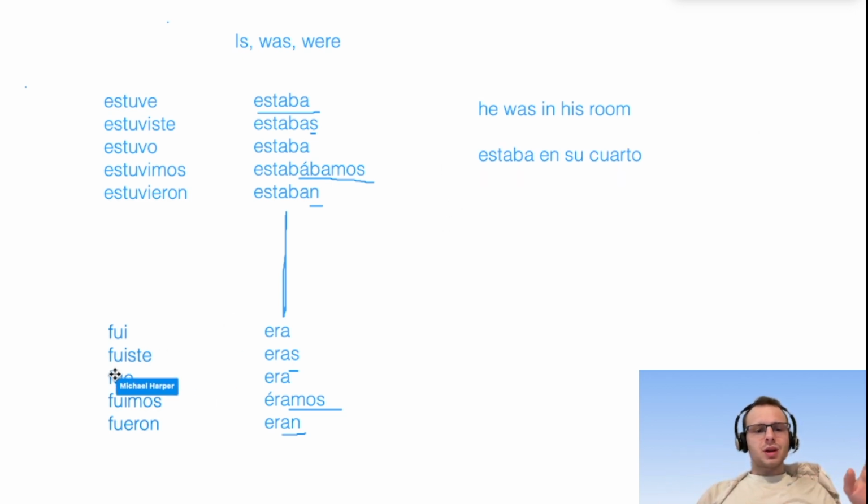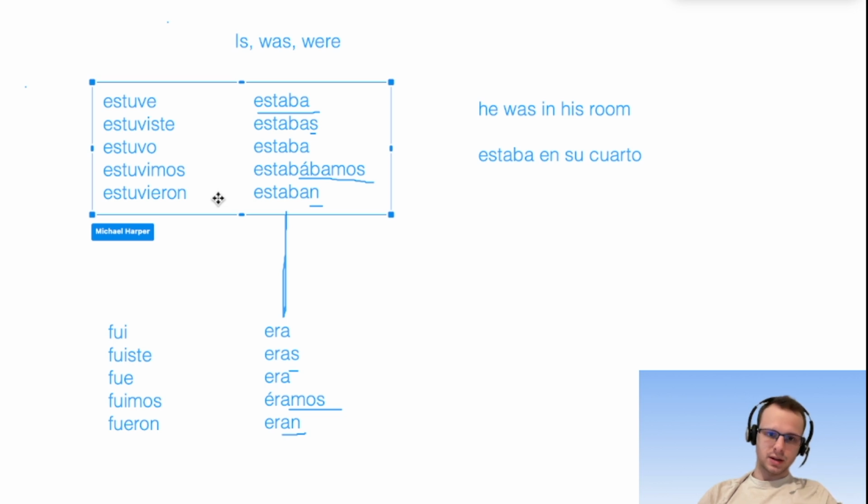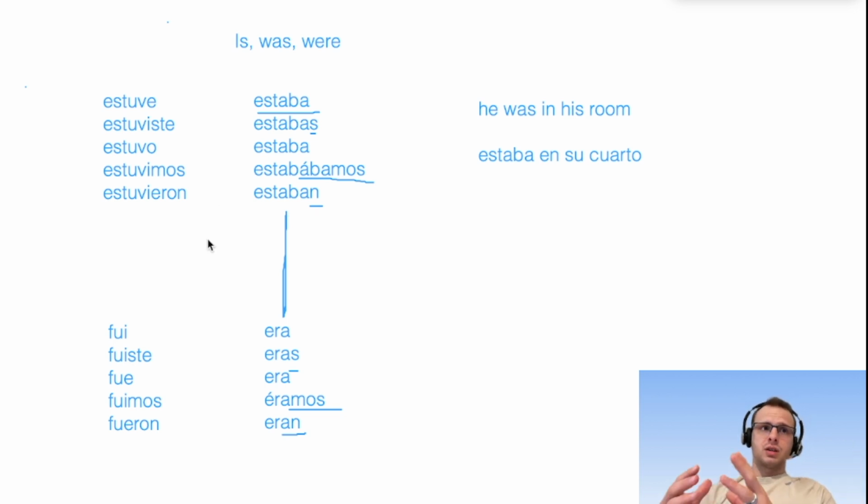Now, the exception might be, maybe with fue and era, you want to be a little bit more careful than with estuvo or estaba. I'd say that there's a lot of gray area when it comes to estar in terms of just sounding not too wrong. Because sometimes in Spanish, when you're learning, it's just about not sounding that wrong. People try to be perfect, and the perfectionists are the ones that struggle the most with learning a language. I was one, so I wanted everything to sound perfect, and when I let go of that, my Spanish actually got more perfect. It got better.